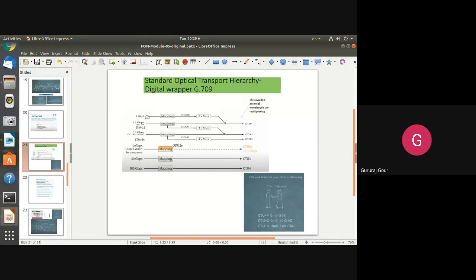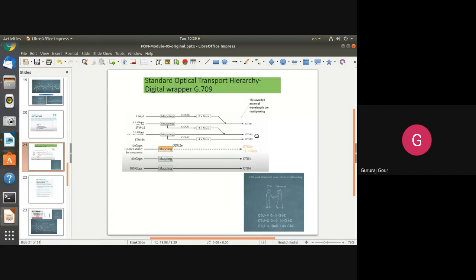So 1 GigE is mapped with ODU0 with the help of a multiplexer, and 2.5 Gbps, which comes from STM16, is mapped with ODU1. STM16 and ODU1 are mapped with OTU1, Optical Transport Unit 1.